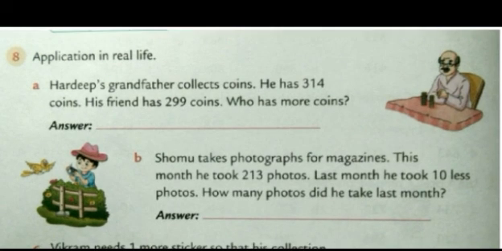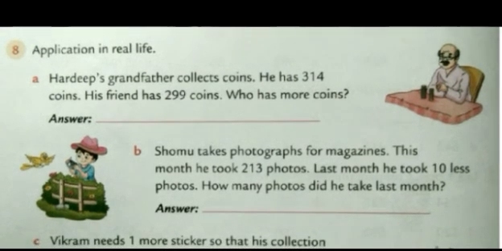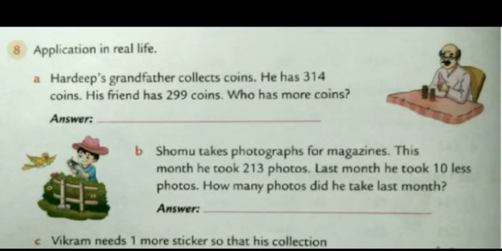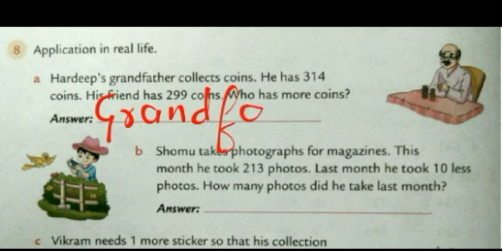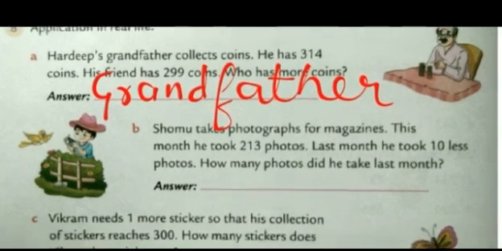Which is the greatest number? 314 or 299 is greatest? See the hundred place? 3 is greater than 2. That means Hardeep's grandfather has more coins. So we can write the answer here. Her grandfather. You can simply write grandfather. Okay. Now see the next one.